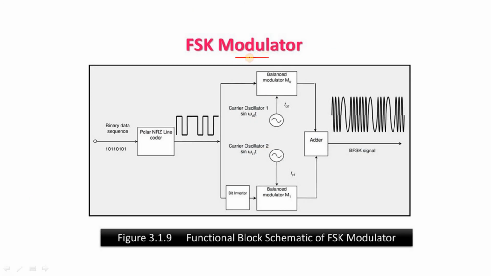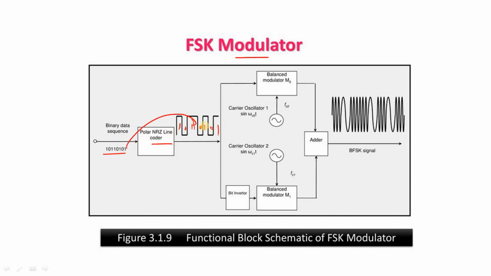In this case, we are going to see the final modulator diagram. Either binary data sequence 1 0 1 1 0 1 0 1. This wave is passed through a polar non-return to zero line coder. The wave is generated like this. The digital bit stream is converted into a graphical representation in signal format, in discrete format. That means this is 10 and 11 and 01 and 01 like this.